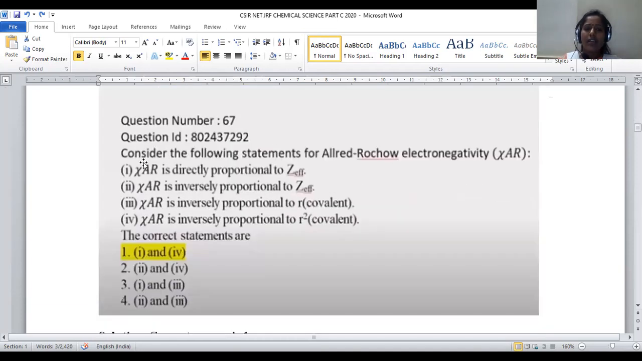In question number 67, consider the following statements for Allred-Rochow electronegativity, chi-AR. Chi-AR stands for the electronegativity of Allred-Rochow, right? So 4 different statements are provided. We have to map them with this Allred-Rochow electronegativity scale. In order to get this, first let us see what electronegativity is and what are the measures to indicate this electronegativity. Electronegativity is nothing but the tendency to attract the bond pair electrons towards that atom.